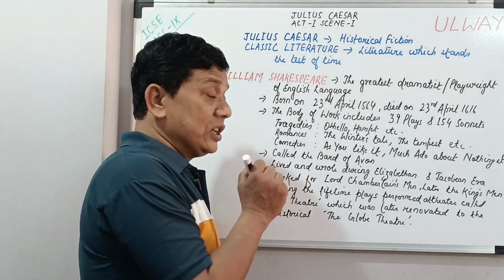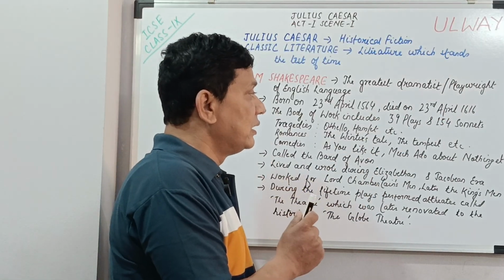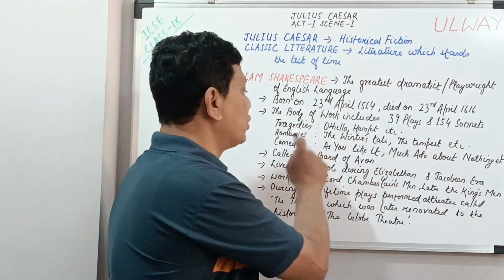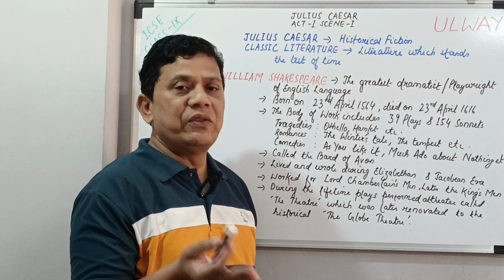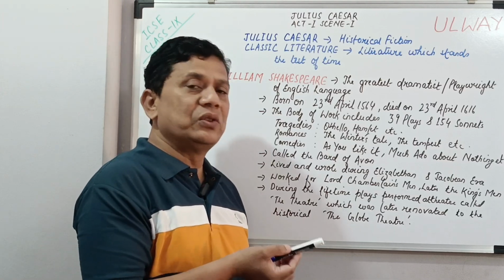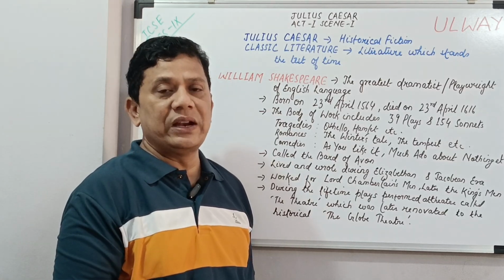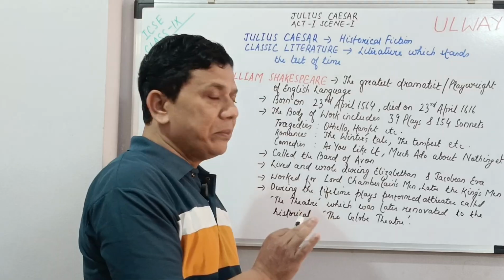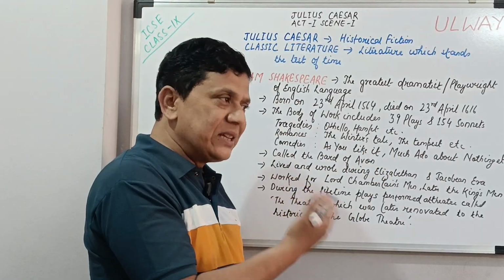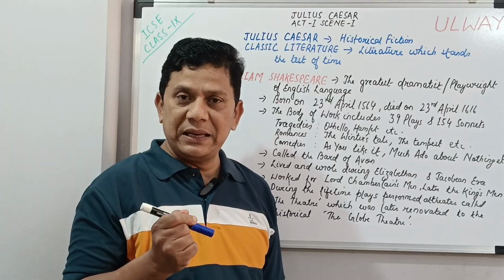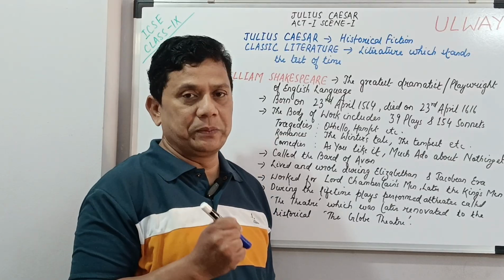Now his body of work includes 39 plays and 154 sonnets. Again, this number, if you search the net, would vary at places. At some places you would find it to be 37, at other places 38, but I take it as 39. The number varies because a few of his plays are of disputable authorship.